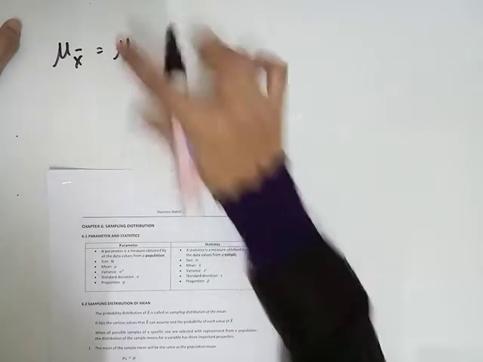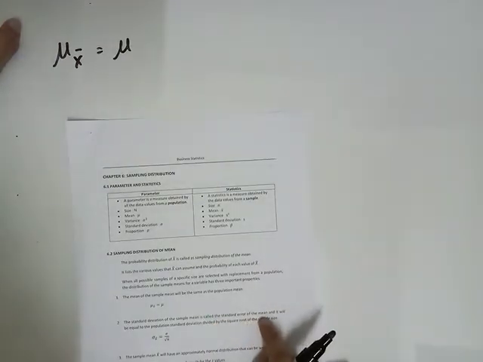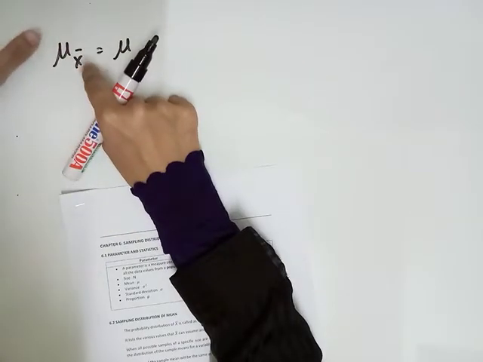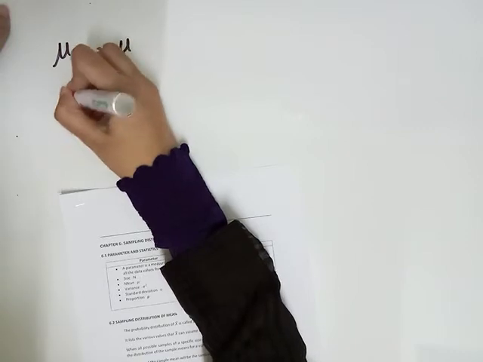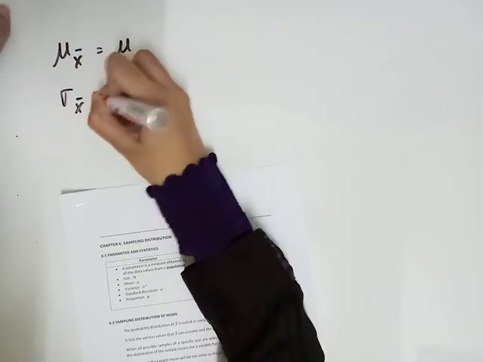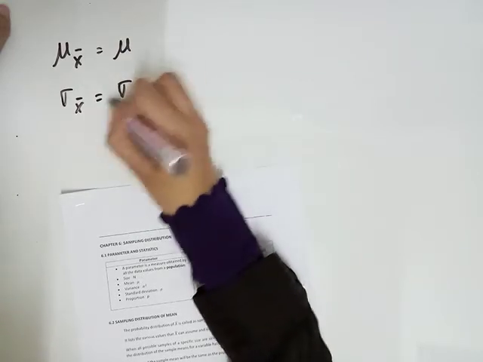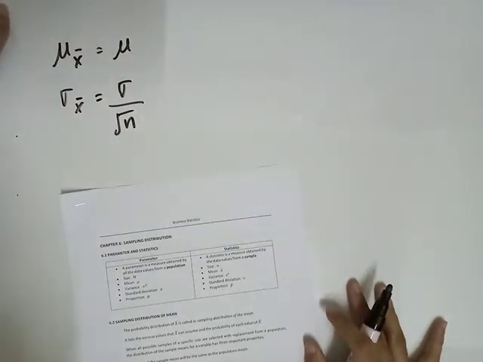Look at number 2. The standard deviation of the sample mean is called the standard error of the mean, and it will be equal to the population standard deviation divided by the square root of the sample size. That means the sample mean also has a standard deviation, and it is equal to the standard deviation of the population divided by the square root of the sample size.